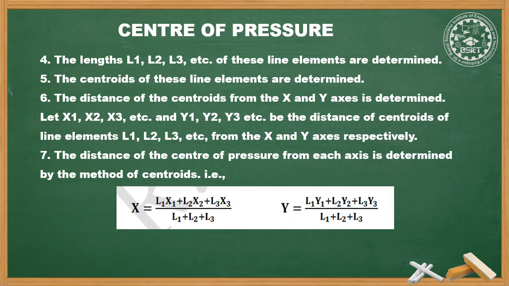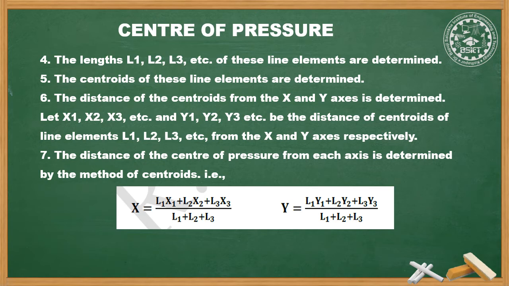X bar is equal to L1 x1 plus L2 x2 plus L3 x3 upon L1 plus L2 plus L3, whereas Y bar is equal to L1 y1 plus L2 y2 plus L3 y3 upon L1 plus L2 plus L3, where x bar and y bar are the distances of the center of pressure from the x and y axes.